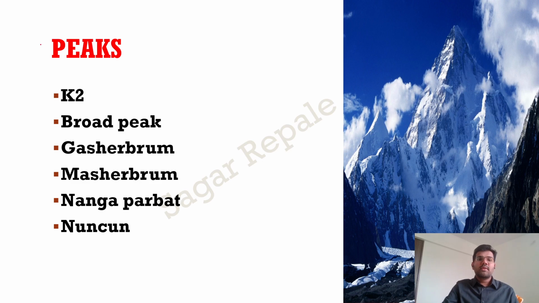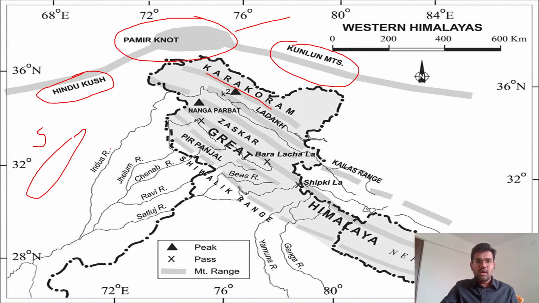Next, we will talk about the peaks. These are the important peaks, and a question can be asked in a match-the-pair format. K2, Broad Peak, Gasherbrum, and Masherbrum. All these peaks are in the Karakoram mountain ranges. So this is the Karakoram mountain range, where we have K2, Masherbrum, Gasherbrum, Broad Peak and all.